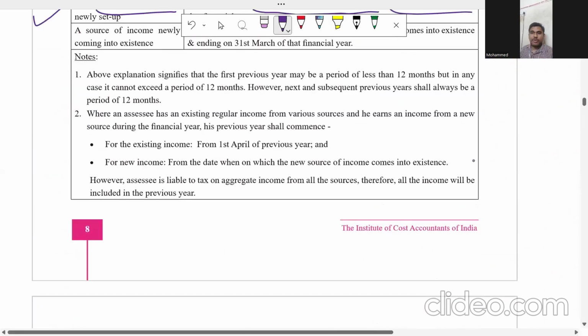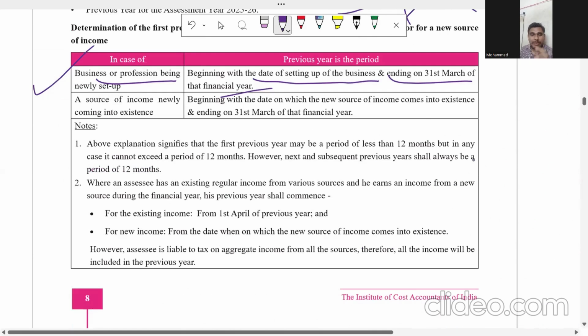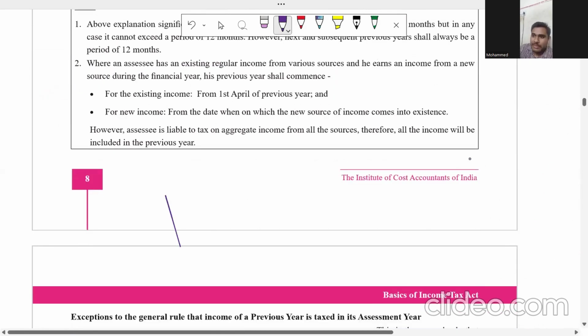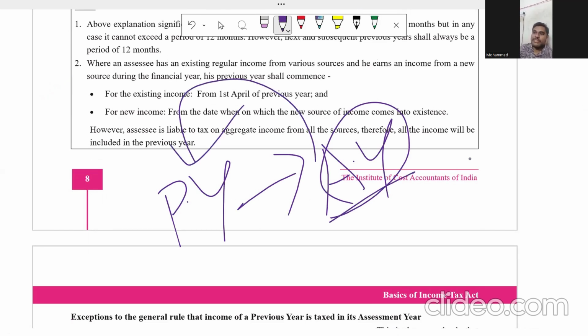Okay. And I am going to discuss the charging section. What is the charging section? It says that if I earn the income in the previous year, it is going to be taxed in the next year. The next year is the assessment year. In some cases, instead of the assessment year, we have to pay in the previous year itself. That means the income which I earn in the previous year is taxable in the previous year itself.